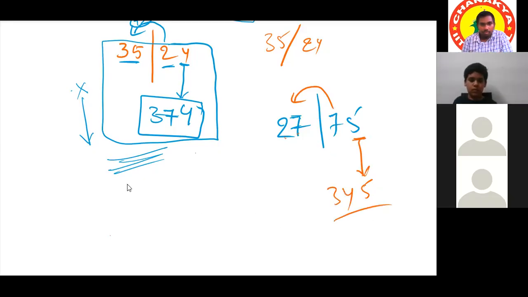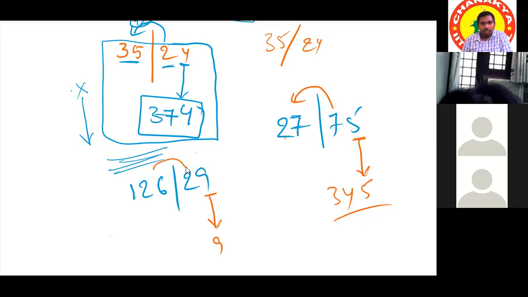We can also drop the units place and the first digit, and add the middle digits. So if we have 126 to balance with 29, in this case, same, drop the units place, 9, and carry forward 2.